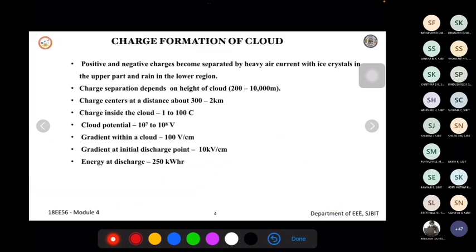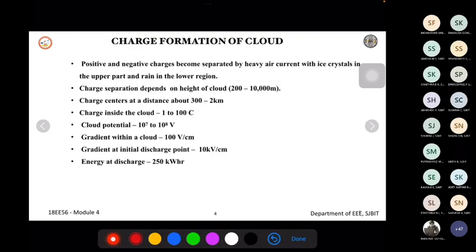So here, as I mentioned, there are many factors which contribute to the formation or accumulation of charge in the cloud, and they are too many and uncertain. There are a few reasons quoted here. During a thunderstorm, the positive and negative charges become separated by the heavy air current.